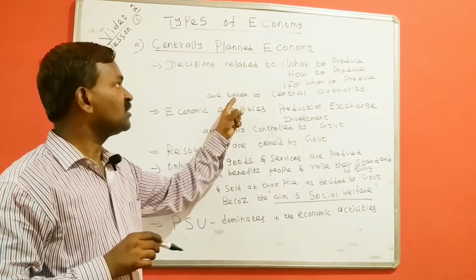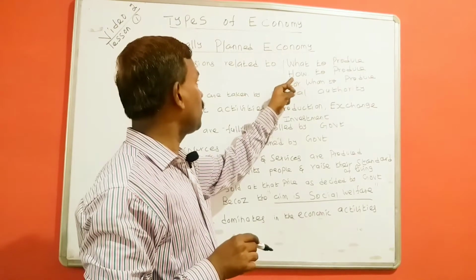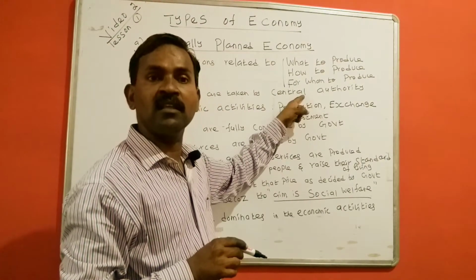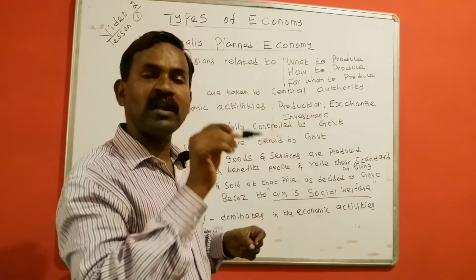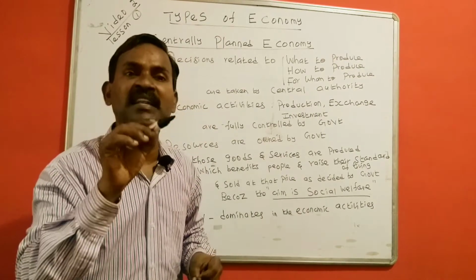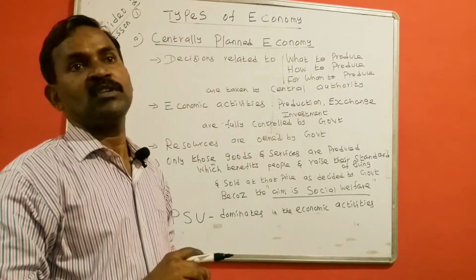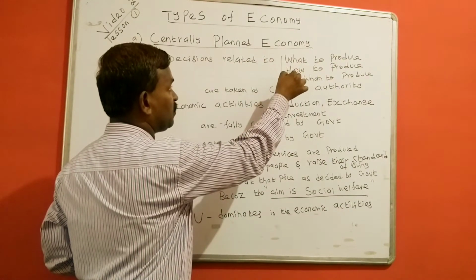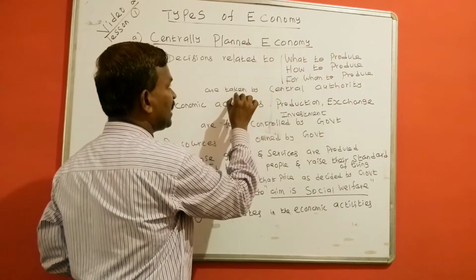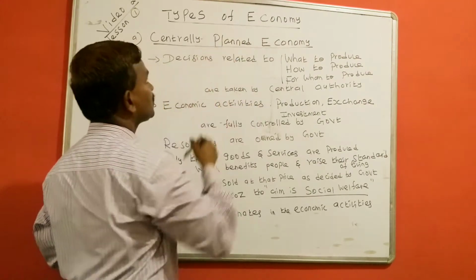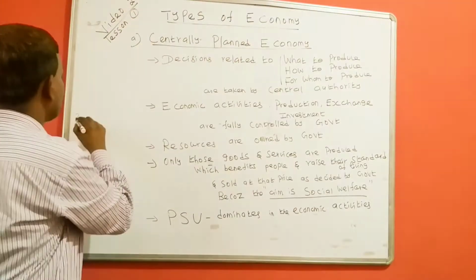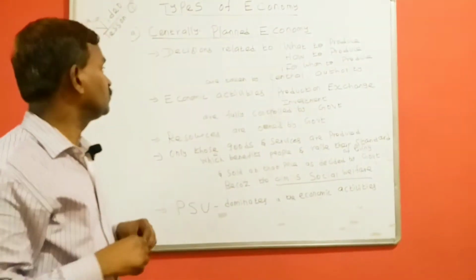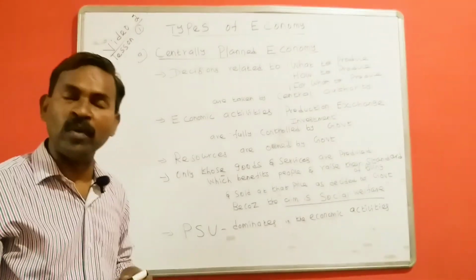If the decisions related to these economic problems are taken by the central authority, the central authority here refers to the central government. If the decisions related to these 3 economic problems are taken by the central government, that economy is called centrally planned economy.